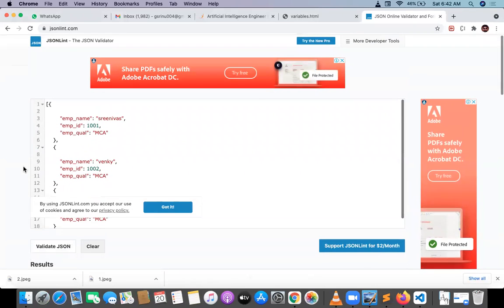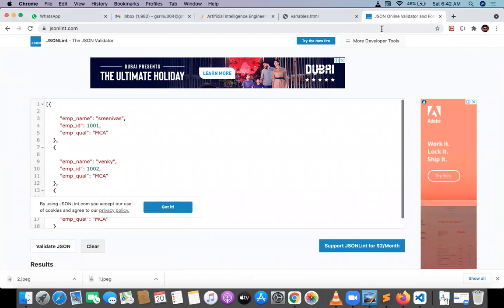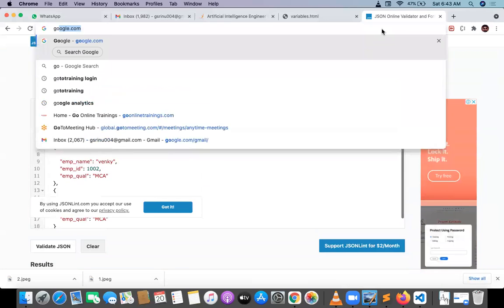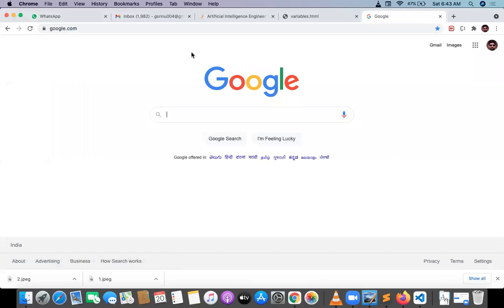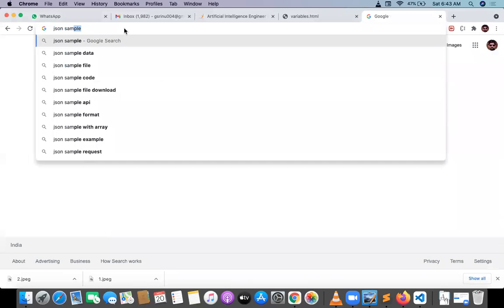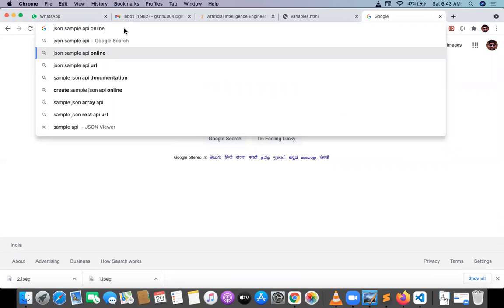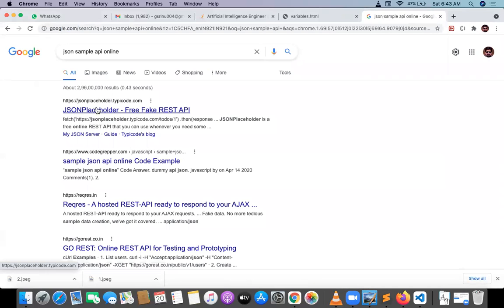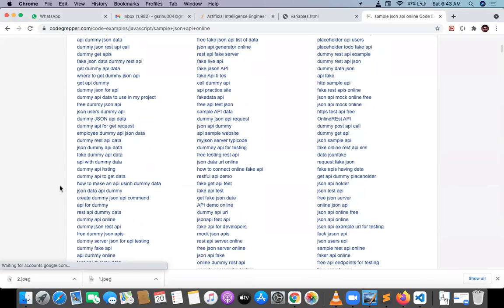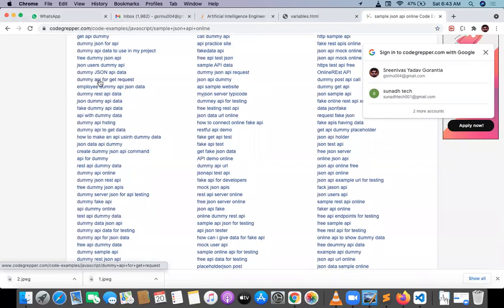End of the day, every time, if the server is going to be sending some data to you, the data is in the form of JSON. First of all, we need to check whether the JSON is the right JSON or wrong JSON with the API. So let me show multiple kinds of JSON APIs on the internet. Let me check for sample JSON API.